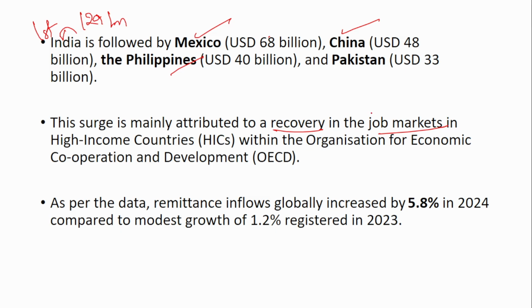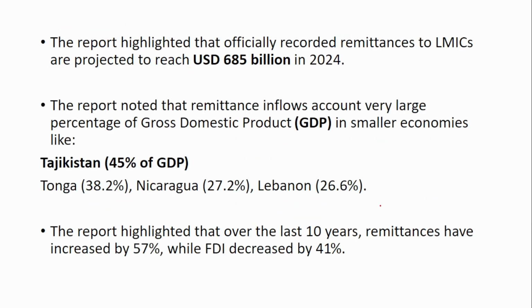Due to the recovery in the job markets in the high income countries, this is the main reason that has contributed to the increase in remittance. As per the data, remittance inflows globally increased by 5.8% in 2024 compared to 1.2% growth in 2023. The report highlighted that officially recorded remittances to low and middle income countries are projected to reach 685 billion in 2024. Out of the 685 billion, around 129 billion is contributed by India.